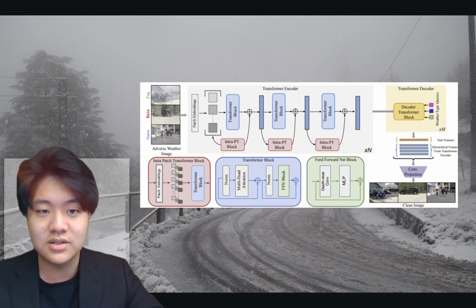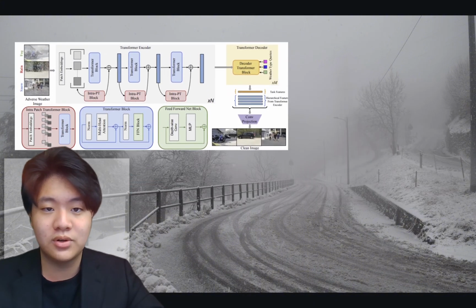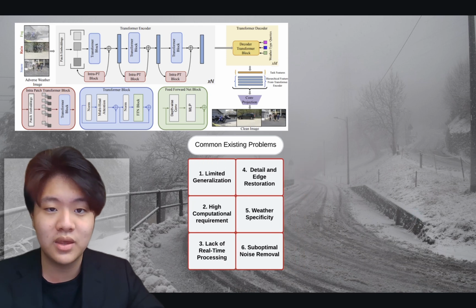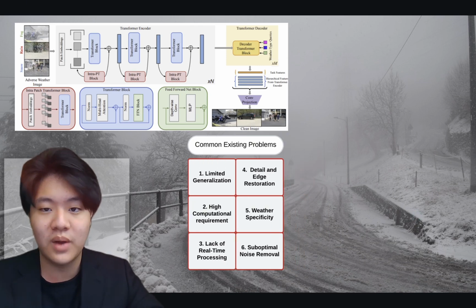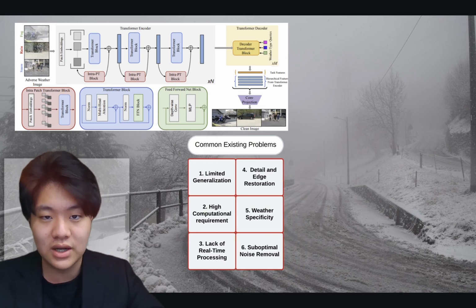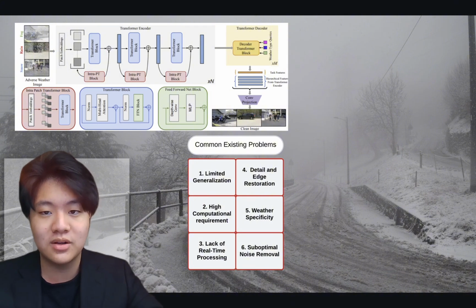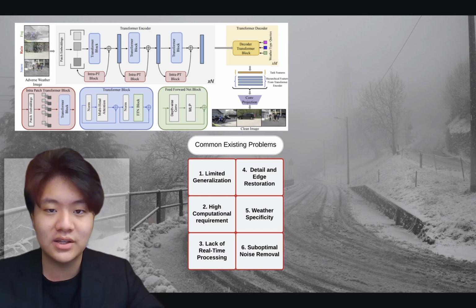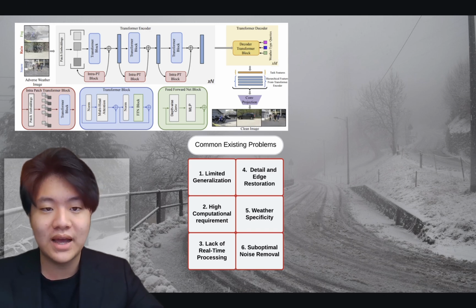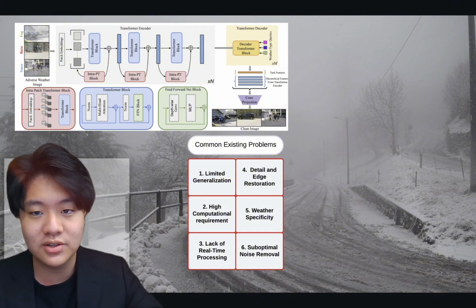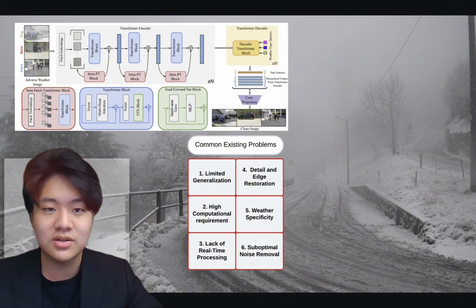There are some limitations of TransWeather too. For example, its feature extraction is relatively shallow. It relies on VGG16, which is a shallow backbone, which limits its ability to extract deep and complex features, which makes it less effective in restoring intricate patterns such as light streaks or raindrop textures. TransWeather was also designed to process static images only, which lacks the ability to handle dynamic real-time data streams, making it unsuitable for applications in real life.